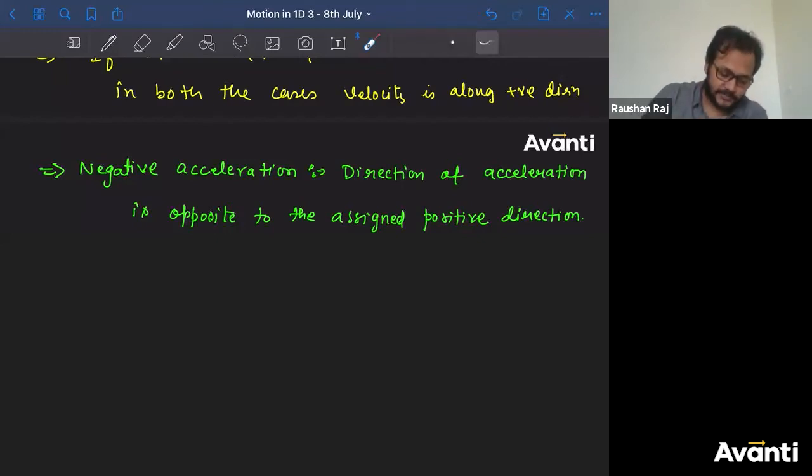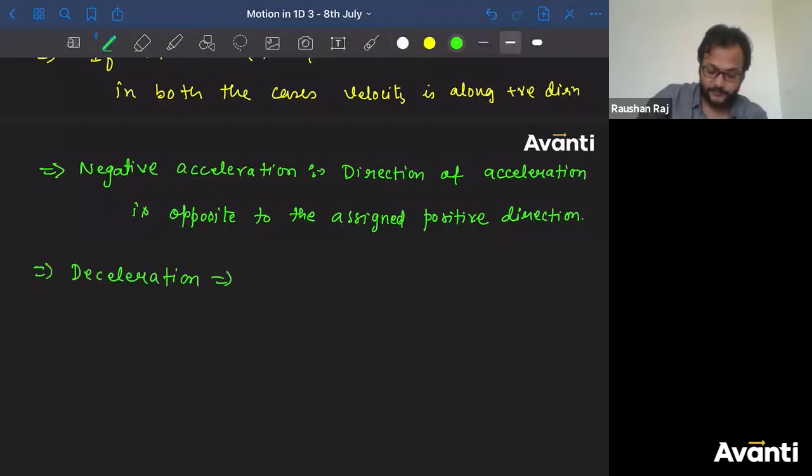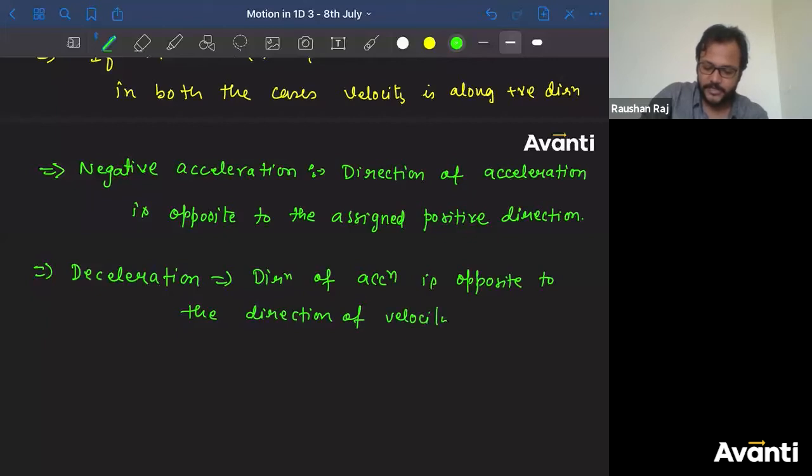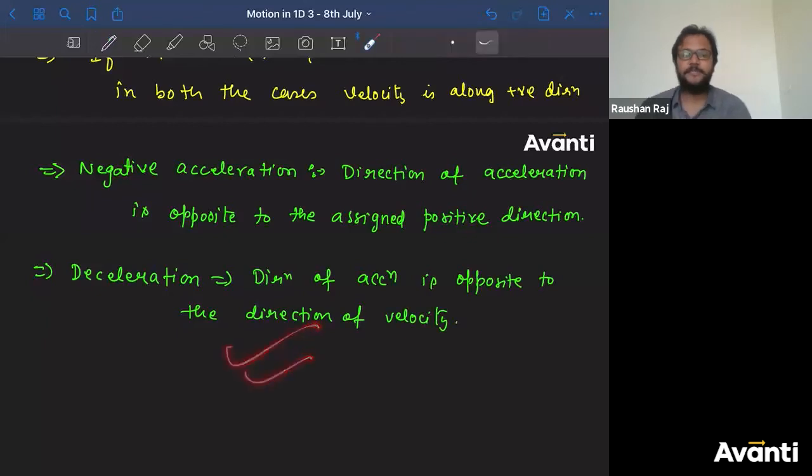See, if you see this term that is named as deceleration, deceleration means direction of acceleration is opposite to the direction of velocity. Okay? So if you're having deceleration, that means direction of acceleration is opposite with the direction of velocity. This is the meaning of deceleration.